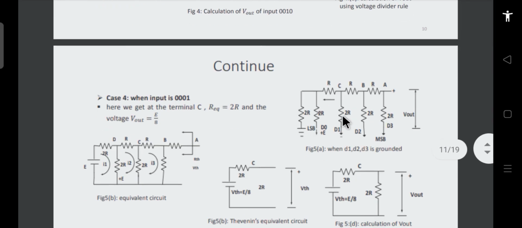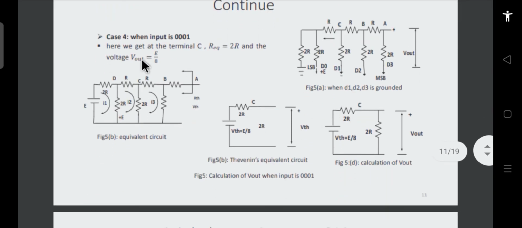Now in the last case, again following the same logic, we have to find the voltage across this resistance, but before finding it we have to follow the whole procedure. So in this case this bit is 1, whereas the rest of the bits are 0, and this is also grounded. So in this case, we can see that the circuit will become something like this.